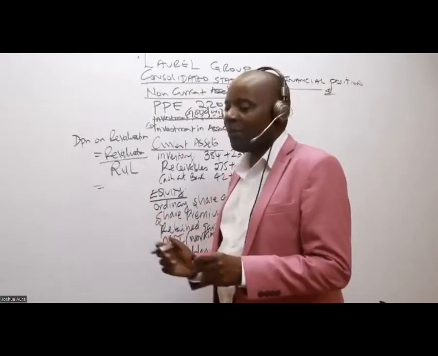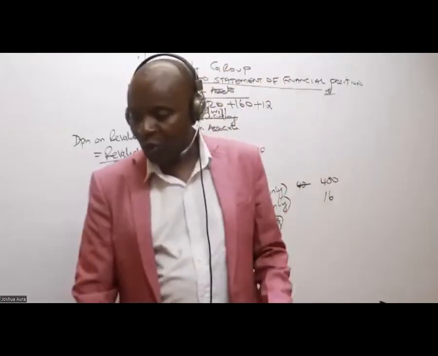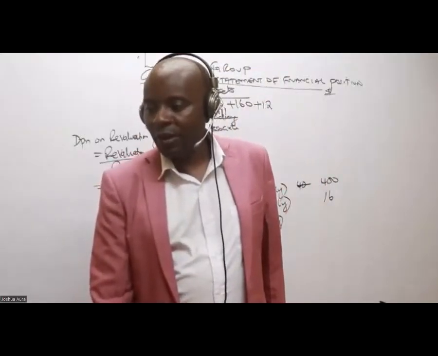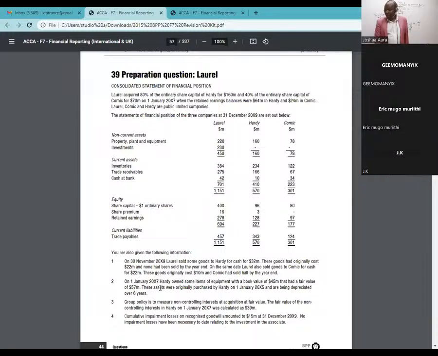So for the revaluation, ladies and gentlemen, what do we have? You have given me 12. And what is the remaining useful life? Let's read this together. On 1st January 2017, Hadi owned some item of equipment with a book value of 45 million that had a fair value of 57 million. These assets were originally purchased by Hadi on 1st January 2015 and are being depreciated over 6 years.